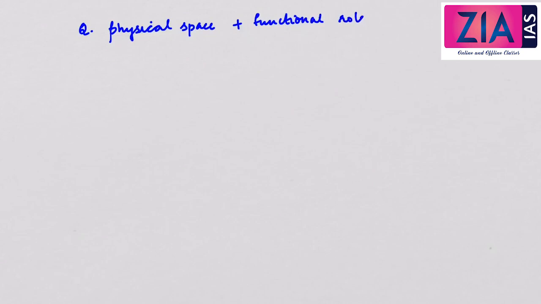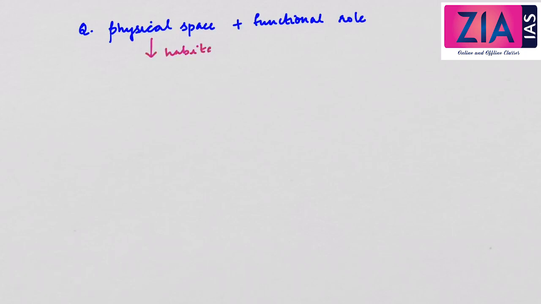Now let's also discuss the previous year question which was asked by UPSC. The question was, which of the following terms describes not only the physical space, but also the functional role of an organism in a community. Now we know that physical space refers to the habitat.